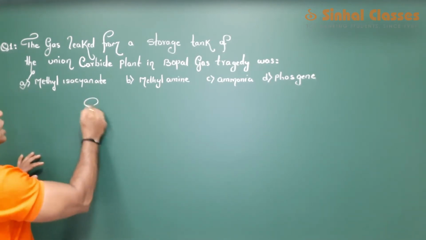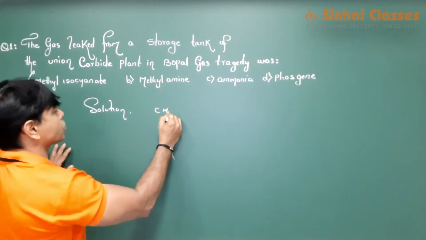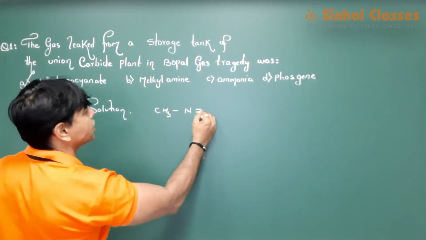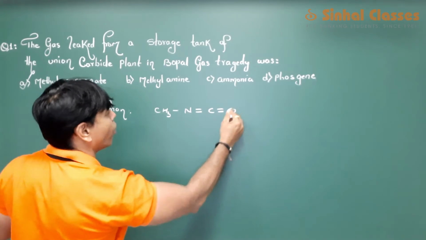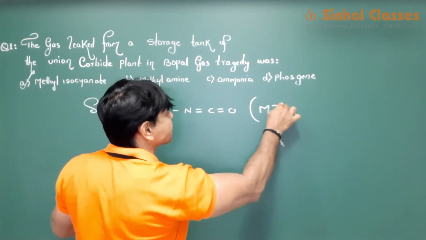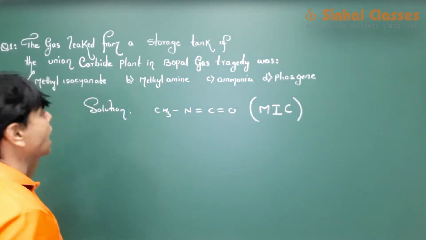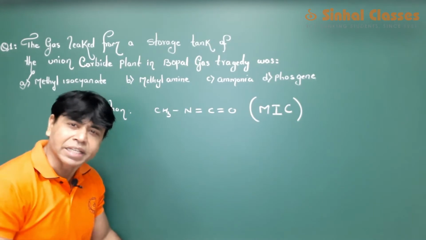Methyl isocyanate having the formula CH3 double bond C double bond O, also known as MIC. So it was methyl isocyanate which was leaked out.